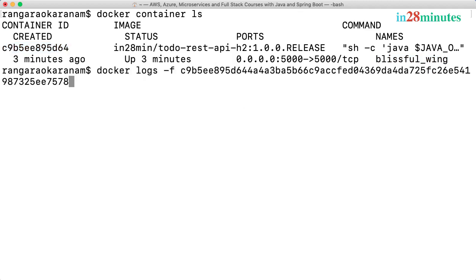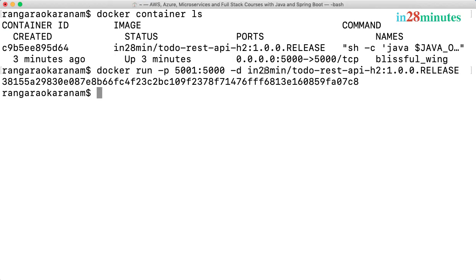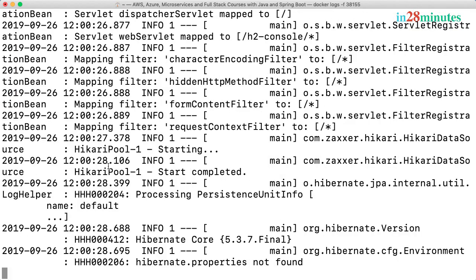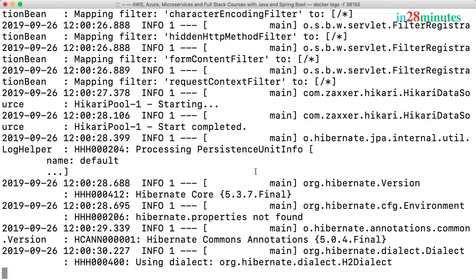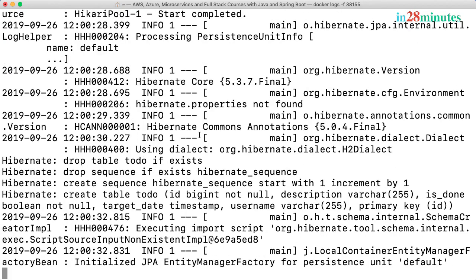Now, what I would want to do is launch up another container from the same image. Earlier, I said we can run multiple containers from the same image. What I can do now is run another version of the same application on port 5001. So we are doing docker run -p 5001:5000 -d, and the same thing that we used earlier. Let's see what would happen. We are also running it in detached mode. So if I do a docker logs -f 38155, which is like the first 5 digits from here, you can follow the logs. We are now tailing the logs which are generating from the second container which we are launching up.